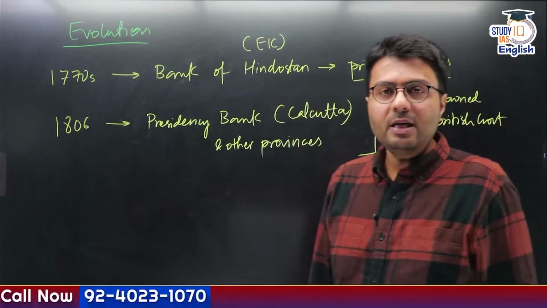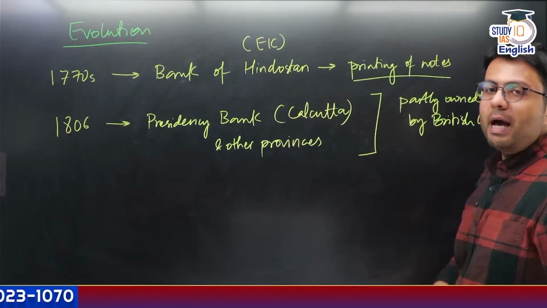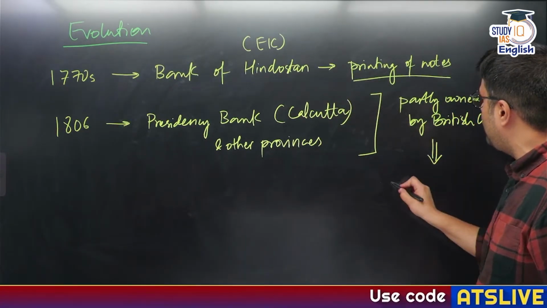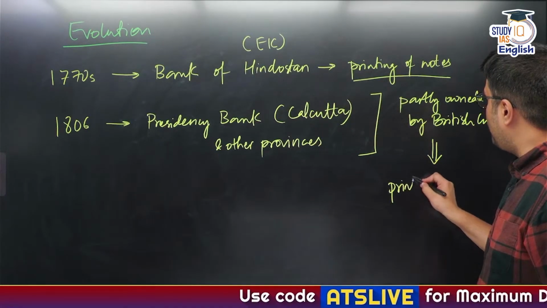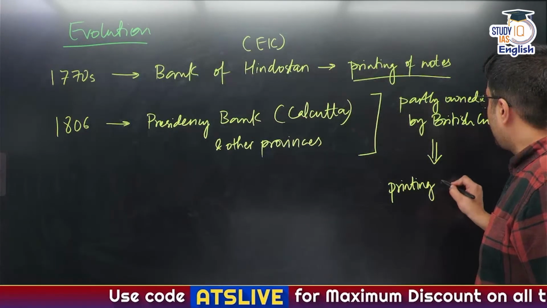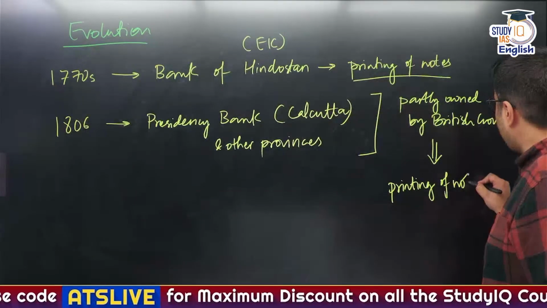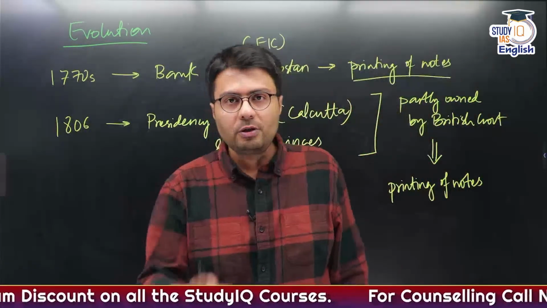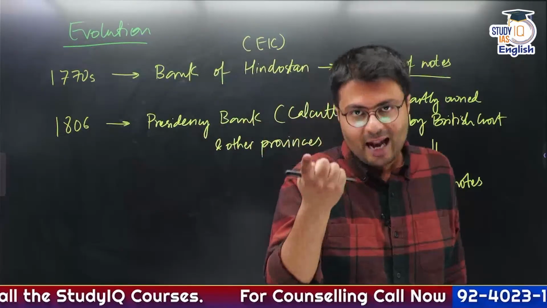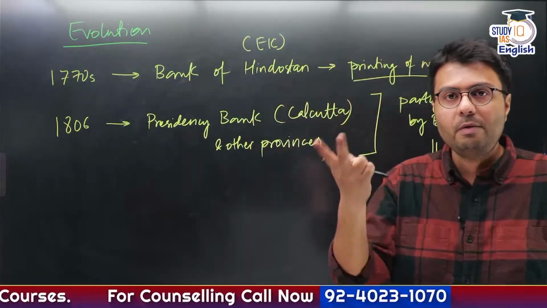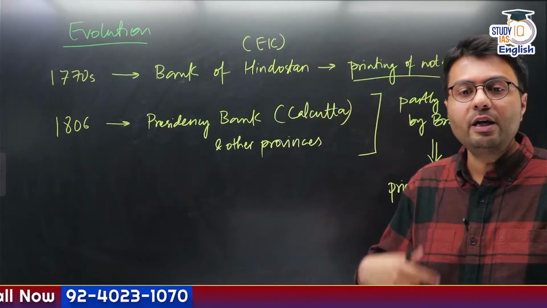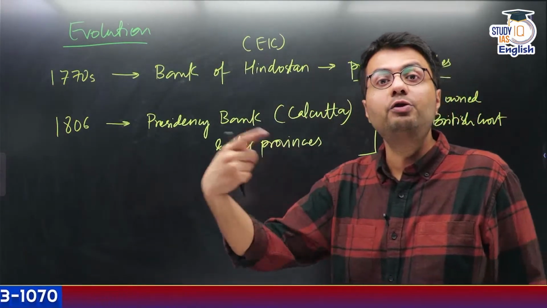Presidency banks were partly owned by British government, and they were made responsible for printing of notes. So there were three Presidency banks: Presidency Bank of Calcutta, Presidency Bank of Bombay, and Presidency Bank of Madras, who were responsible for printing of notes in their respective jurisdiction.